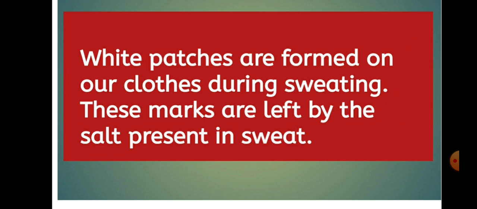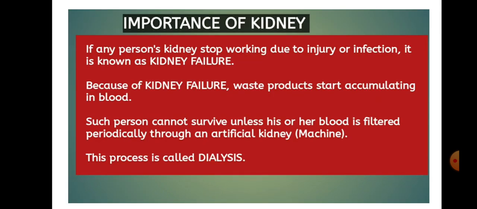Friends, in the whole functioning of the excretory system, the kidney is very important. We can understand the role and importance of kidneys by some facts. If a person's kidneys stop working due to injury or infection, it is known as kidney failure. Because of kidney failure, waste products start accumulating in the blood. Such a person cannot survive unless his or her blood is filtered periodically through an artificial kidney, or you can say a machine. This process is called dialysis. So the kidney is a very important part of our body.